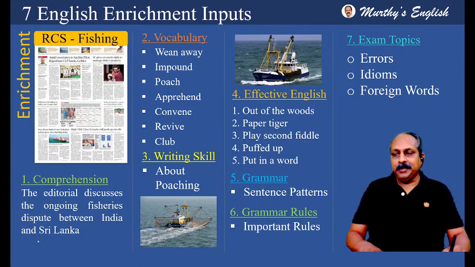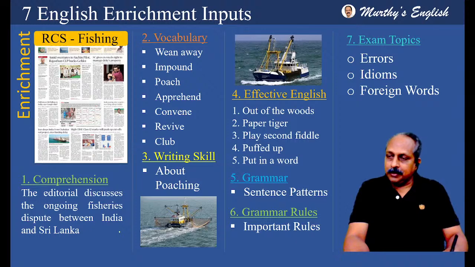7 English enrichment inputs. Let us start with the question, what are the 7 enrichments today? The first one, comprehension skill. Today's context is fishing, a dispute between two countries, India and Sri Lanka. The editorial discusses the ongoing fisheries dispute between India and Sri Lanka.